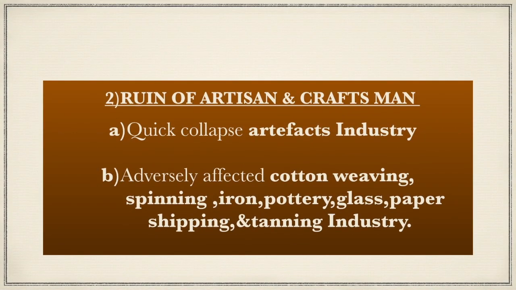The next impact was the ruin of artisans and craftsmen. There was a sudden and quick collapse of the urban artisan industry. The collapse was due to competition from the import of cheap British manufactured goods, especially in cotton textiles and other village crafts in India. Also adversely affected were the cotton weaving and spinning industry, iron, pottery, glass, paper, shipping, tanning and dyeing industries.